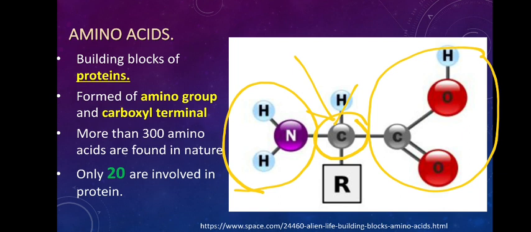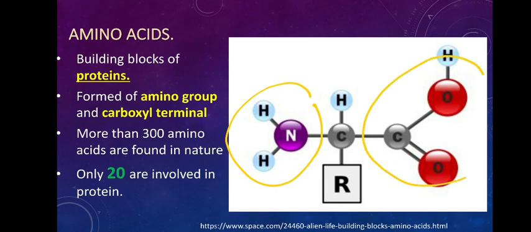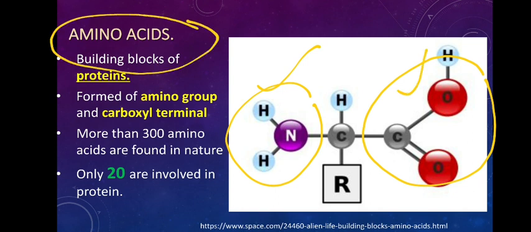Now the last valency is satisfied by this R. R is a side chain, and this R can be anything from H to any aromatic compound. So each amino acid is formed of one amino group and one carboxylic group. Because it has both an amino group and a carboxylic group, it gets its name amino acid. And they are bound to a carbon atom.